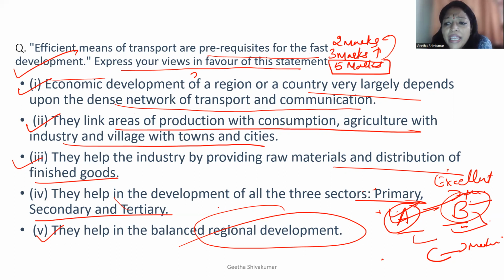So if transport, communication and all the development take place equally in all the places, what will happen? All the regional development will balance. All the places will have a balanced development. I hope you are understanding. It's a very, very easy chapter. With a general understanding, you will be able to write the answers.